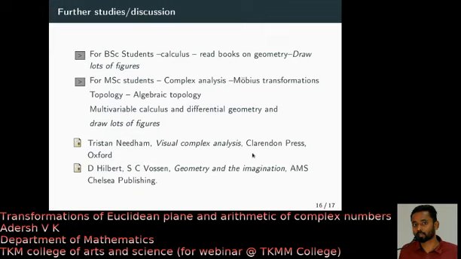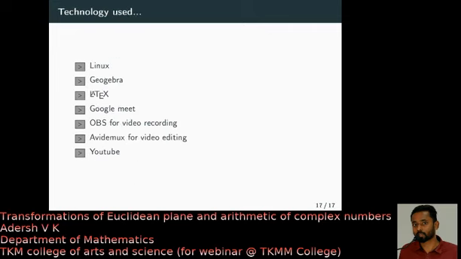And finally, let me just share what technology I have used, as Ranjini asked me to share something about how technology can be used to deliver mathematics. We cannot do rigorous mathematics without chalk and board. But anyway, we can do such kinds of discussions. I have used the Linux platform and used GeoGebra for drawing figures and doing some computer algebra, and LaTeX also I have used. Of course, all of us are using Google Meet. I am recording this video using OBS, and I am going to edit this using Avidemux.